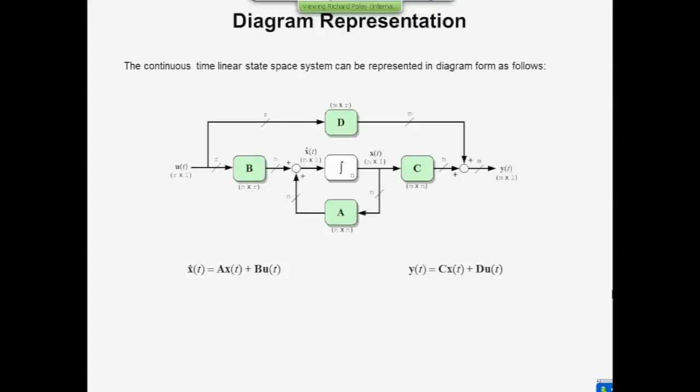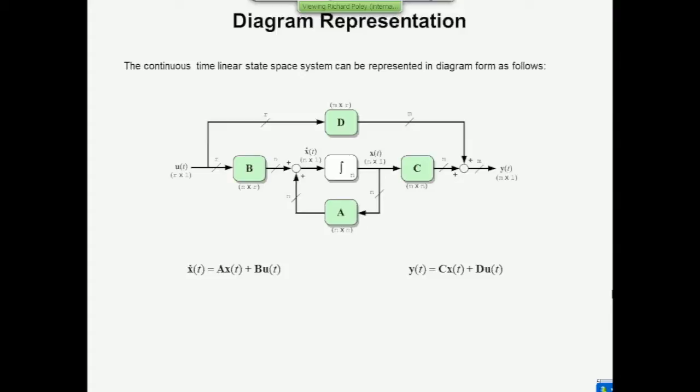The output equation, the algebraic equation, involves the matrices C and D, so it's this part of the diagram. Okay? So the way you look at a diagram like this is you say, here's the state equation, x dot equals Ax plus Bu. Find x dot in the diagram, there it is. What does it equal? It equals A times x. Well, x must be the integral of x dot, so there's an integrator here, or more precisely, there are n parallel integrators in this block to deliver the state vector x of t. So x dot equals A times x of t, and this, of course, must be conformable, plus B times u of t. That part is the state equation.